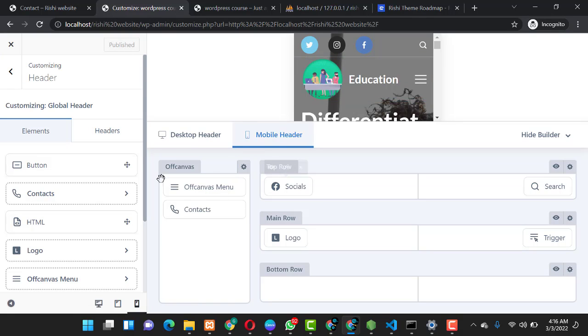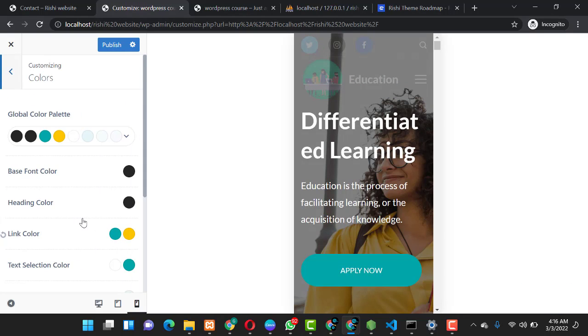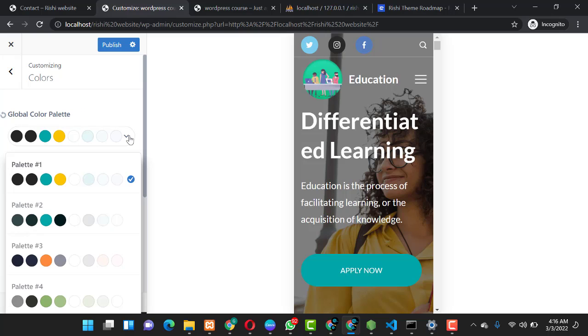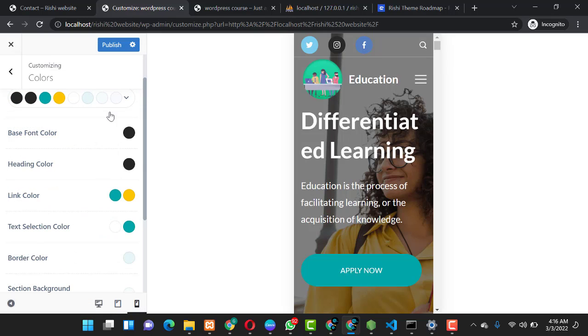Alright guys, so we'll move to the next function. You can customize your color over here. You check on the color and you check out the global, all the available colors that you have, and with it you can customize them the way you want.